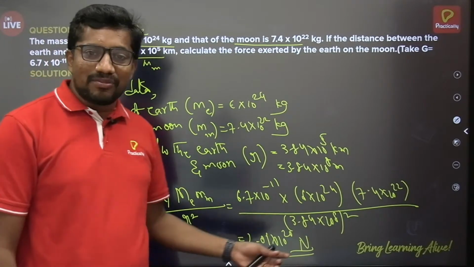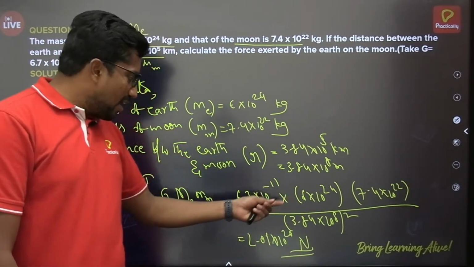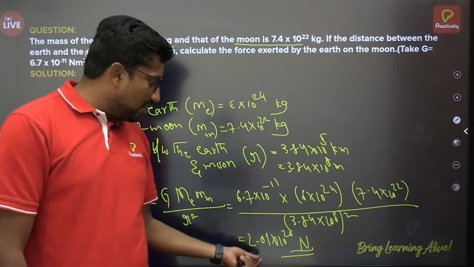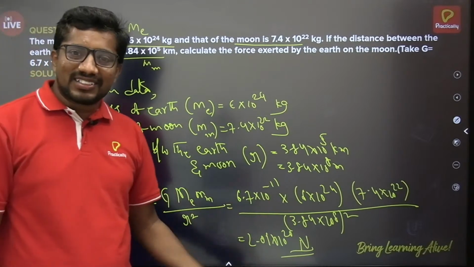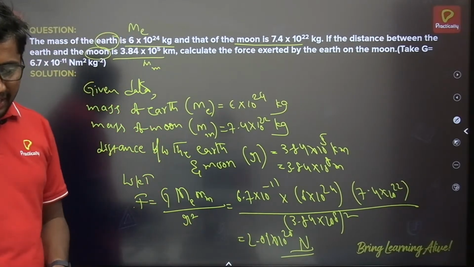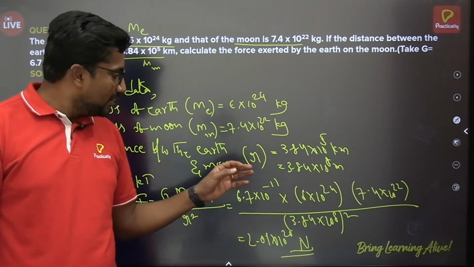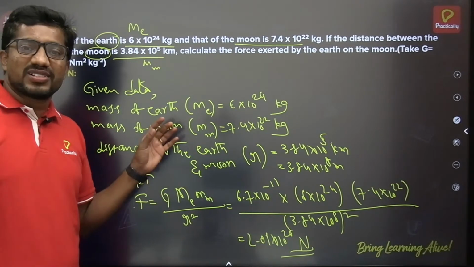Don't think that I have simplified it in my mind. This is a textbook-based example, so I am writing the answer directly. If you simplify, you'll get the same. You can cross-check. Yeah, Aslam, fine. I am fine, Aslam.